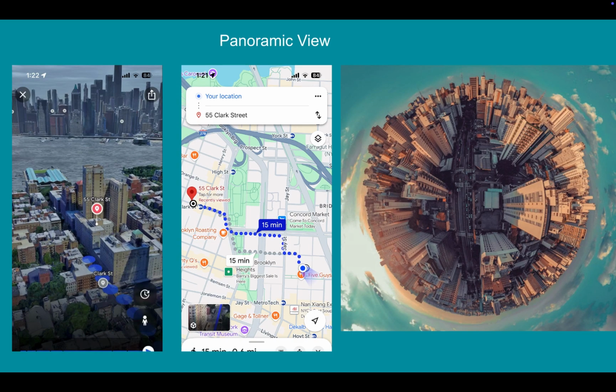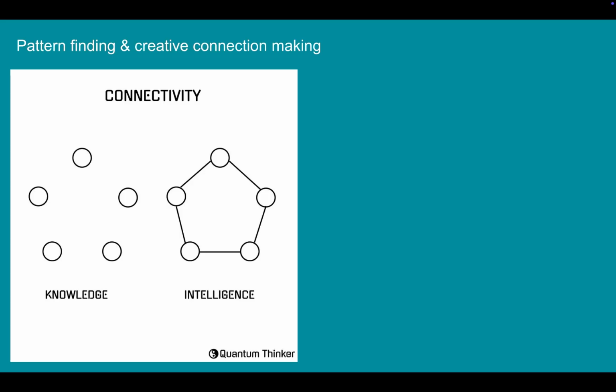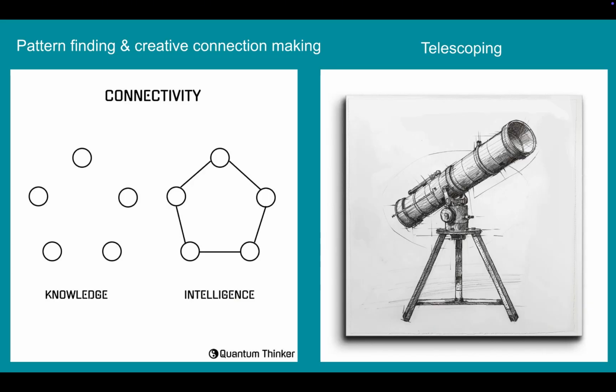According to him, panoramic scanning is extremely helpful for skills like pattern finding and creative connection making, as well as telescoping. Pattern finding and creative connection making means being able to link concepts across different areas, perceiving cross-disciplinary patterns that are imperceptible to others.